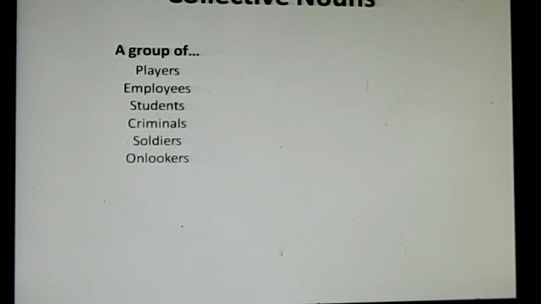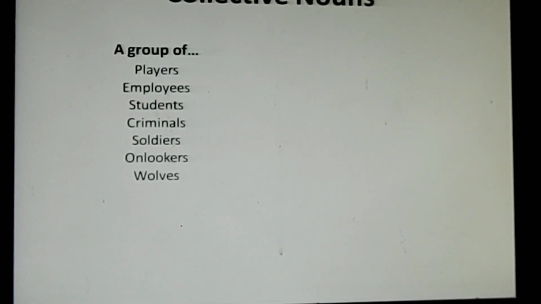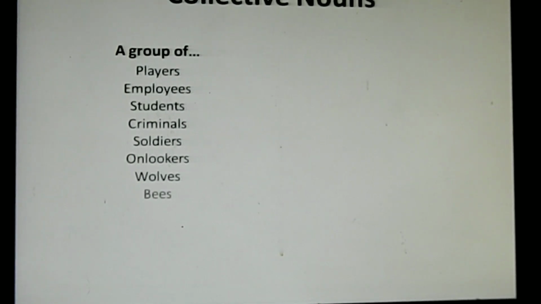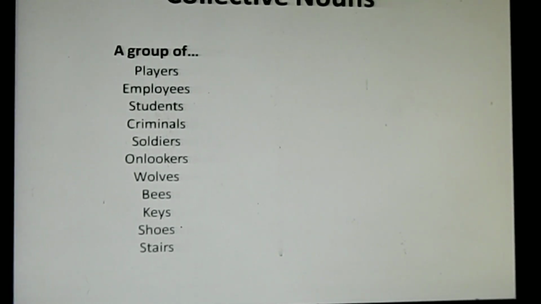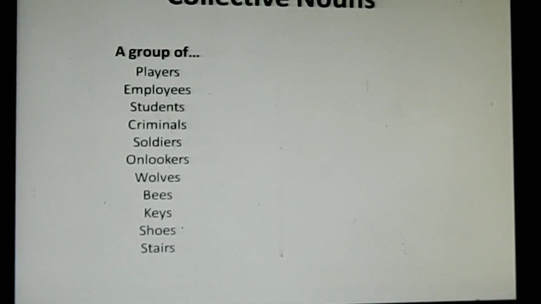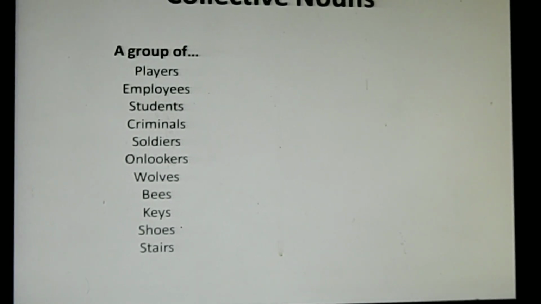Onlookers, then groups of animals also, wolves, bees, groups of things like keys, shoes, stairs, etc. Now think of a collective noun for each. To begin with, players. What will be the collective noun?